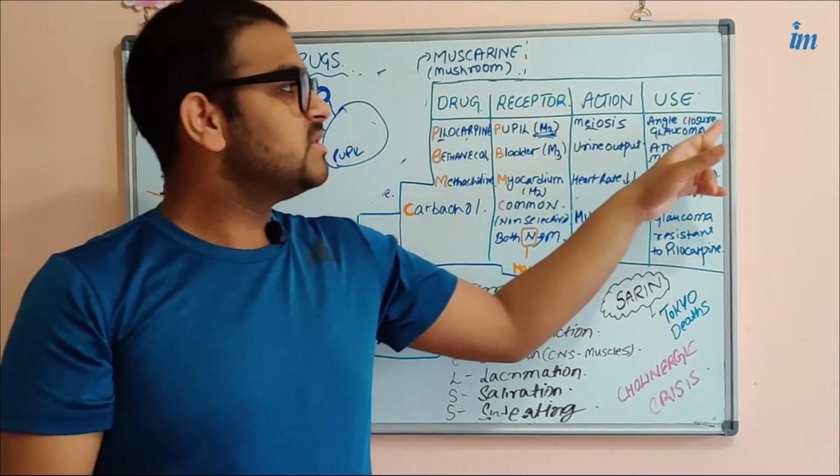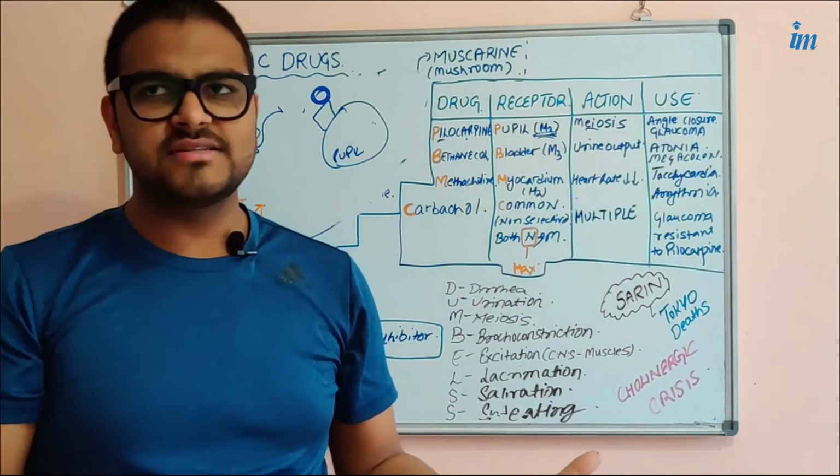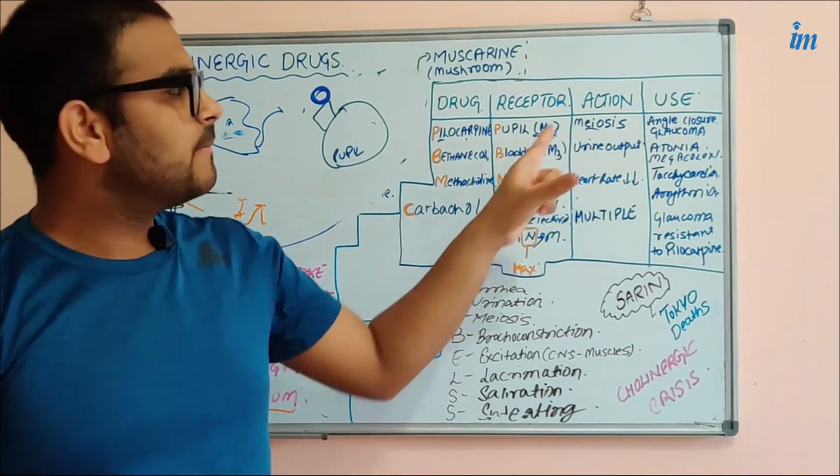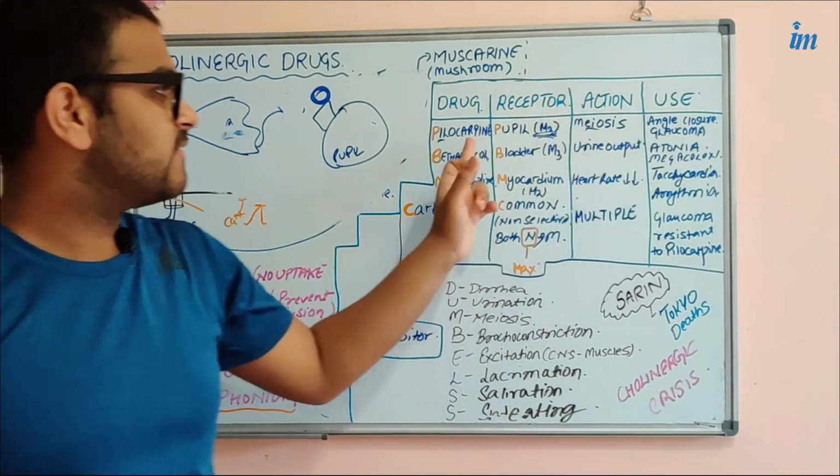It is used in angle closure glaucoma. Angle closure glaucoma is a disease, and it can be treated by producing miosis. So this is the effect of pilocarpine.